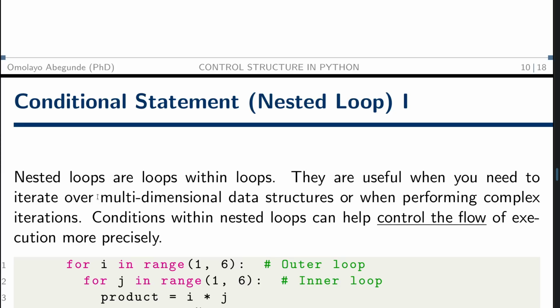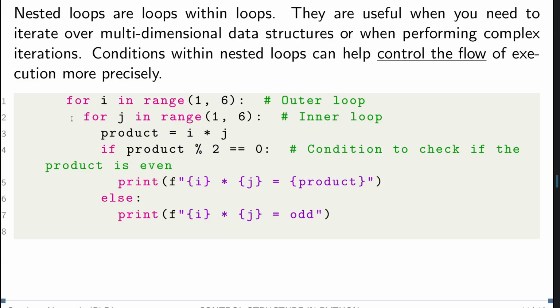The nested loop statement. Sometimes we may want to embed a loop inside a loop. What does that mean? For every single instance of this code starting from i, and ending at 5, just 1 to 5, because 6 is not part of it. That means for every single instance of this, run 1 to 5 of this.